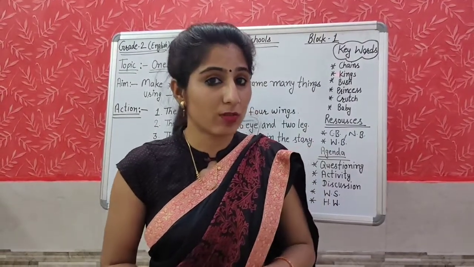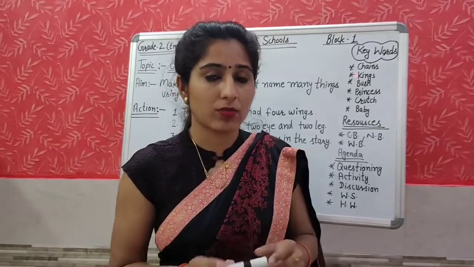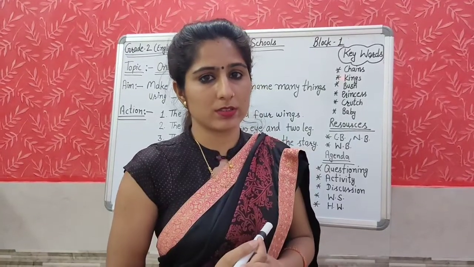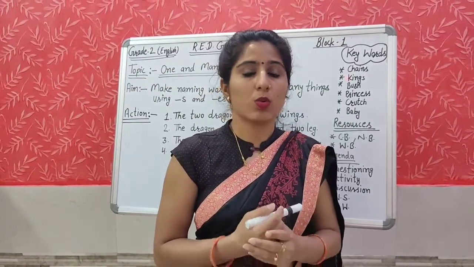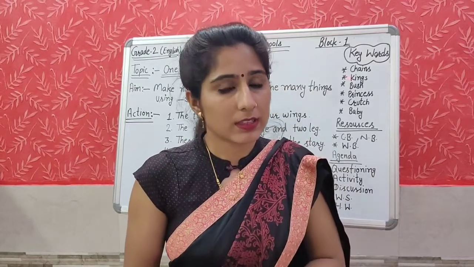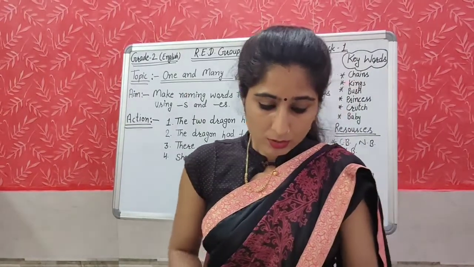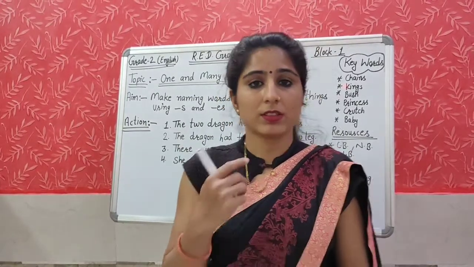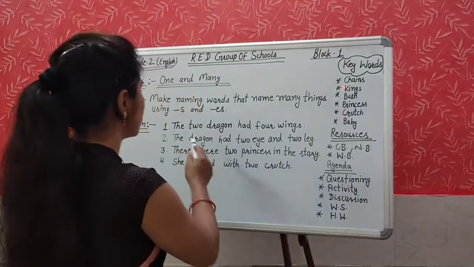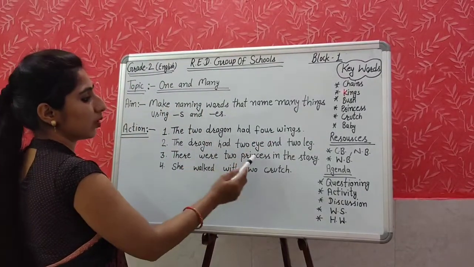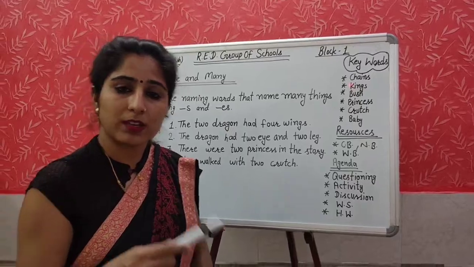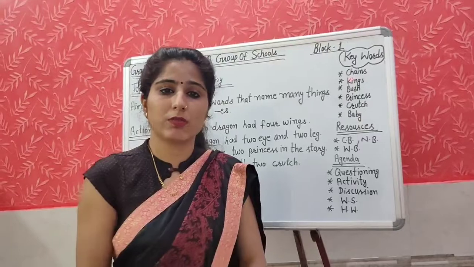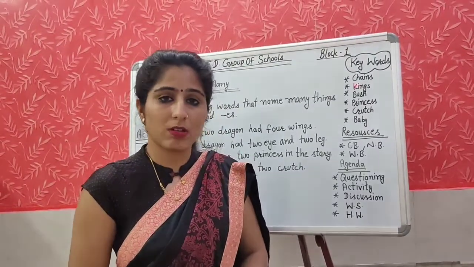Yes, students, have you found out the mistakes? You might have found them. Yes, what was wrong in those sentences? And why? All the naming words in these sentences should be changed to talk about more than one. Means the naming words given in these sentences are all talking about more than one thing. So all the naming words which are more than one should end with S or ES.